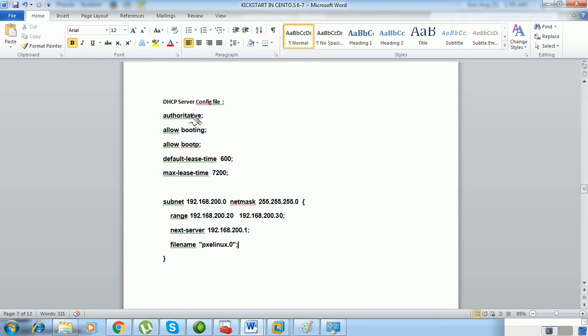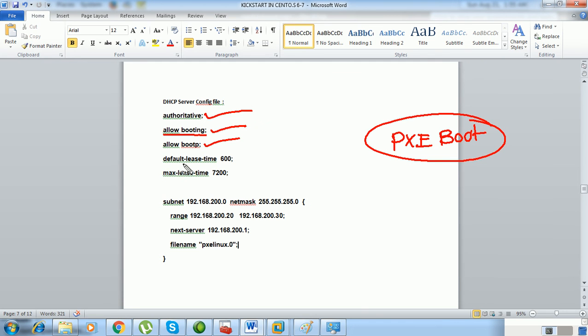In the DHCP configuration file, you need to add authoritative, allow booting and allow bootp. That is nothing but when it is connecting from PXE boot or network booting, it has to get the IP address. Default lease time 600 seconds, max lease time, and the next one is subnet.